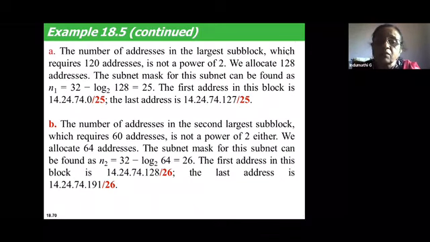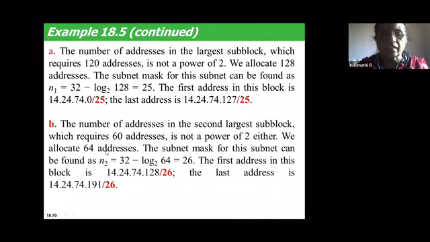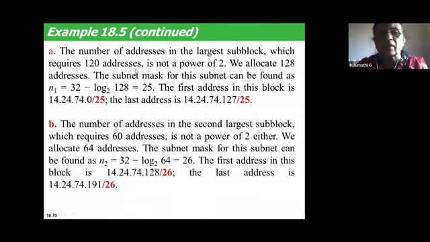So next, what is the subnet 2? The number of addresses in the second subblock should be 60. 60 is not a power of 2. 2 to the power of something is not 60. So what is the solution? Instead of 60, if I allot 64, it is a power of 2. So now instead of 60 addresses, I should take 64 addresses. Similarly in the first case, instead of 120, you should take 128.